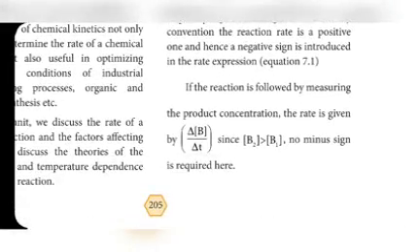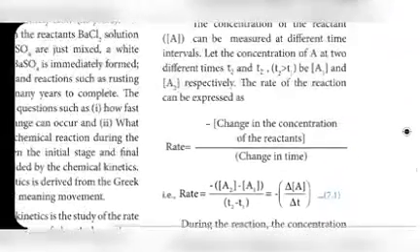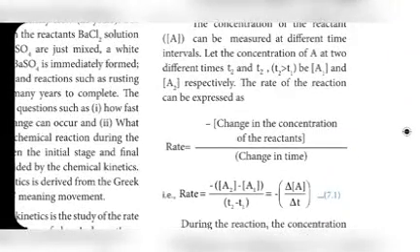If the reaction is followed by measuring the product formation, the rate is given by del B by del T. Already I told, we can write the rate in terms of product also. In our previous example, they gave it in terms of reactant only, but we can write it in terms of product.